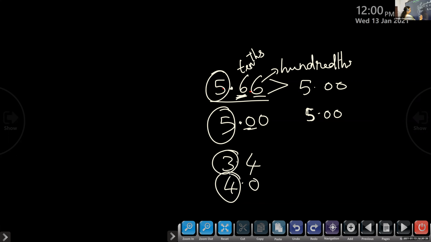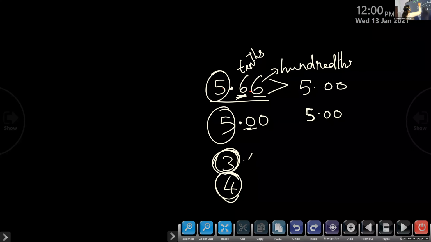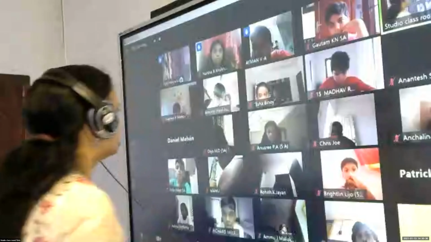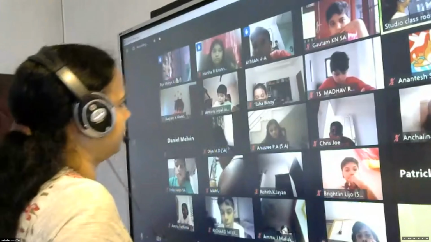Even without a decimal point, first of all you have to compare the integral part. So we can see 3 is smaller than 4, so 4 is greater. Understood, okay, children?